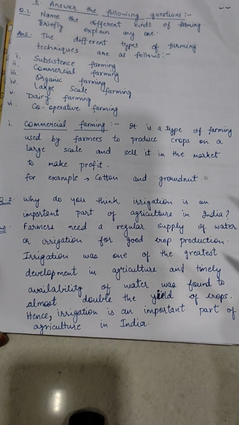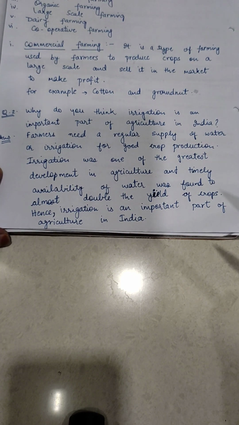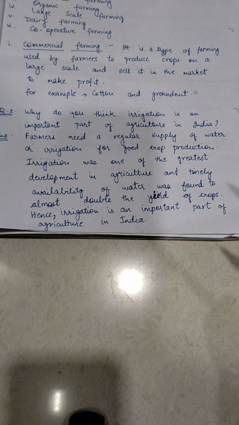Question number 2. Why do you think irrigation is an important part of agriculture in India? Answer. Farmers need a regular supply of water or irrigation for good crop production. Irrigation was one of the greatest developments in agriculture, and timely availability of water was found to almost double the yield of crops. Hence, irrigation is an important part of agriculture in India.